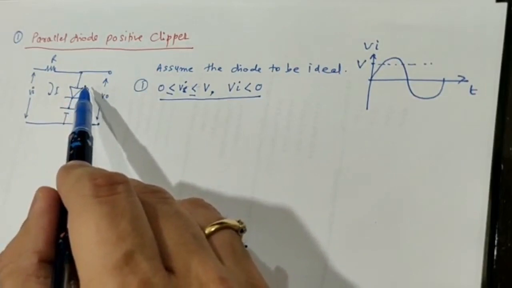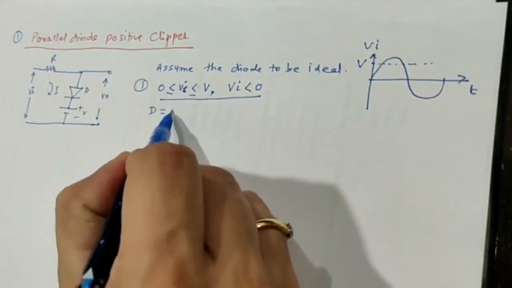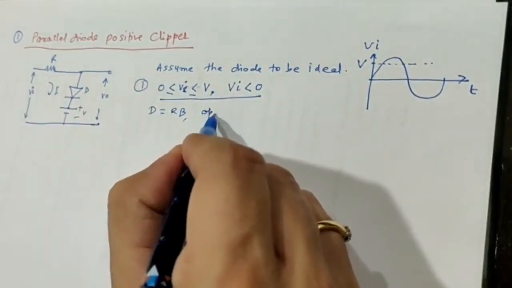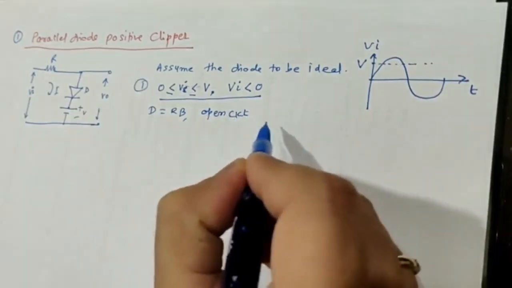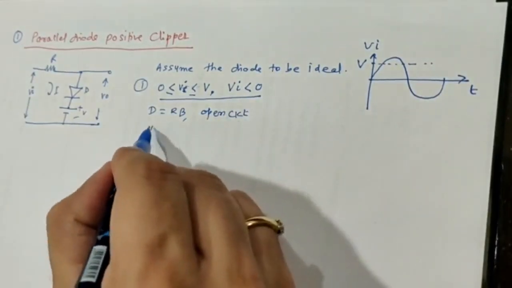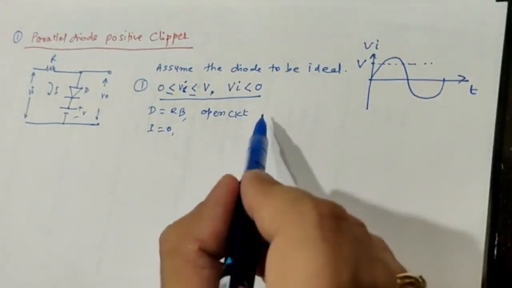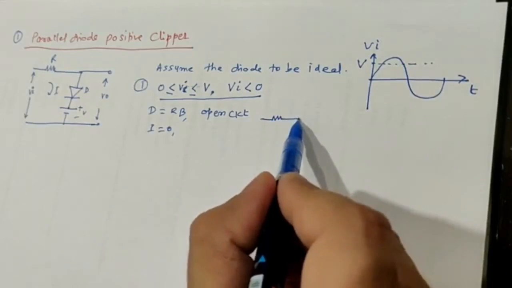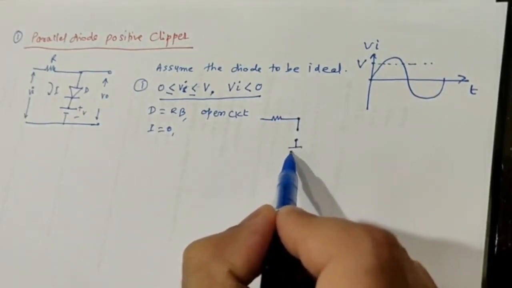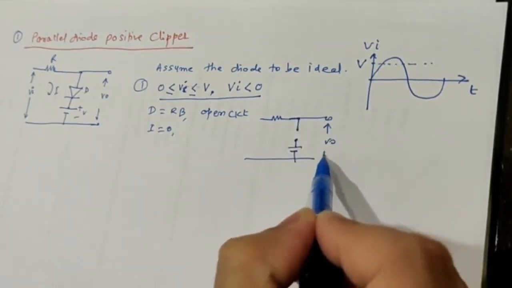So now what will happen is, the diode will be in reverse bias, and now it can be replaced by an open circuit. And if it is replaced by an open circuit, what will happen? The current value becomes 0. Remember, this current value becomes 0. So if I want to draw the circuit in a very short format, I will write just an open circuit and a battery, and this is your output V0.